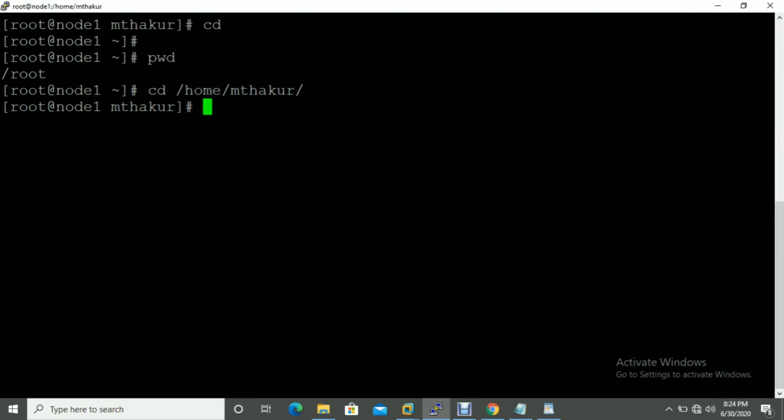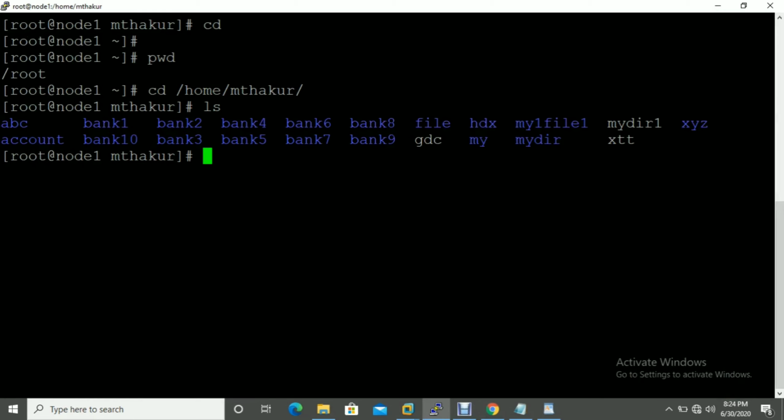Okay, let me show you the ls command first. When I type ls and hit enter, it shows all the files and directories. Here, the one in blue color is a directory, and the one in white color is a file.